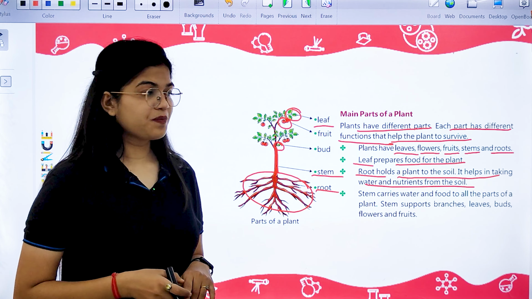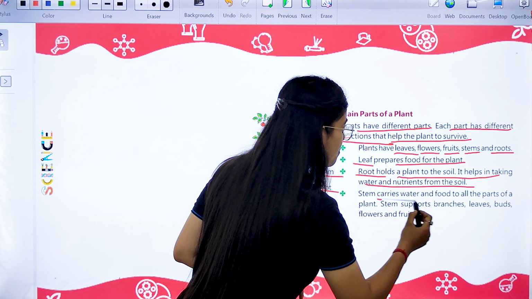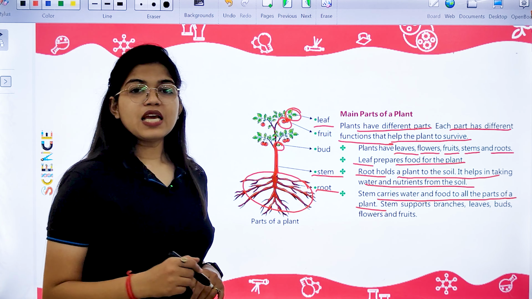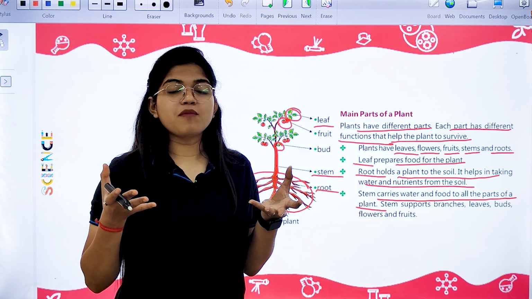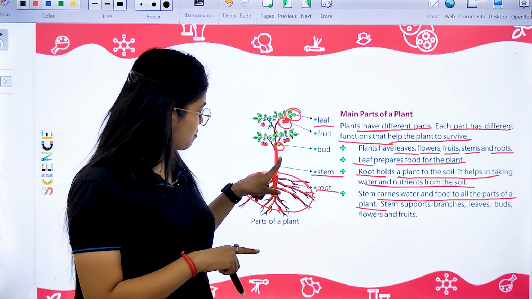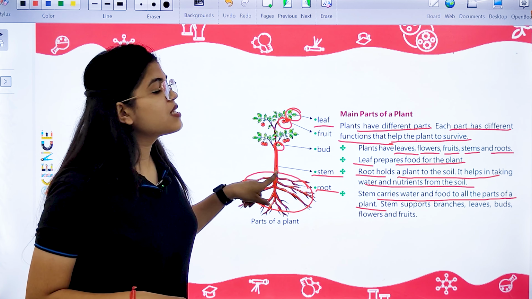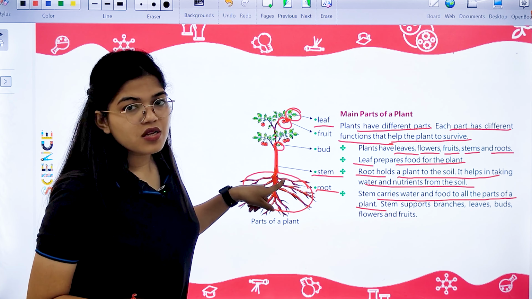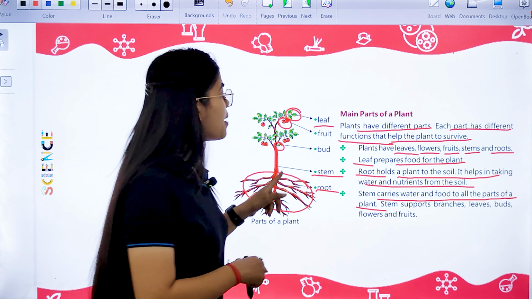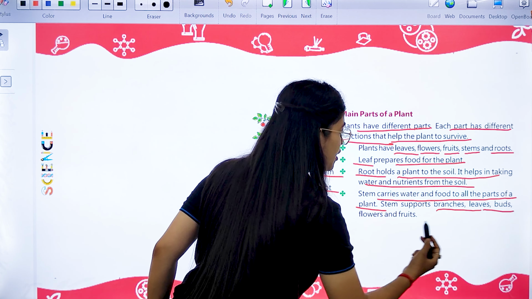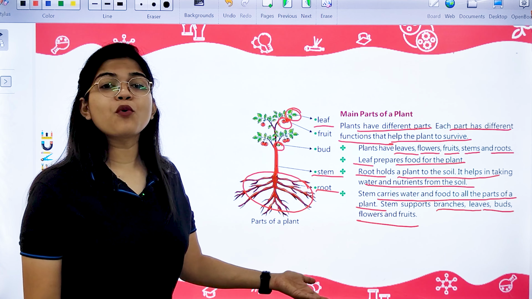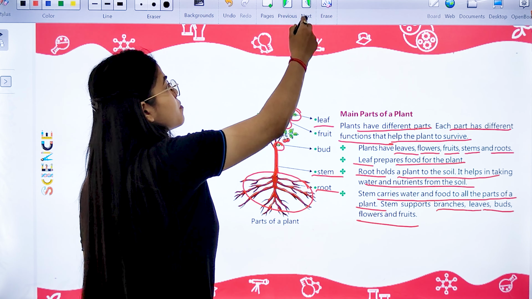Then we have stem. Stem carries water and food to all parts of the plant. After absorbing water and nutrients from the soil, the roots transport them to the stem part, this part. And then the stem carries that food, water, and nutrients to all the other parts of the plant. Along with that, the stem supports branches, leaves, buds, flowers and fruits also. It means the other parts of the plant are supported by the stem only.